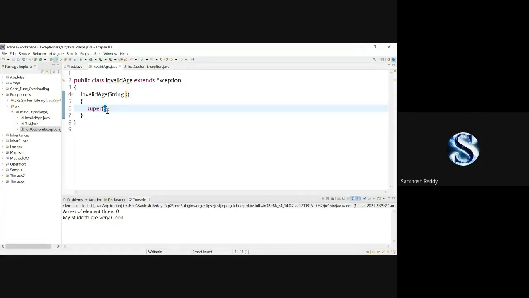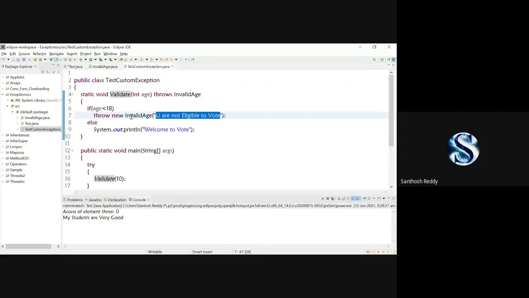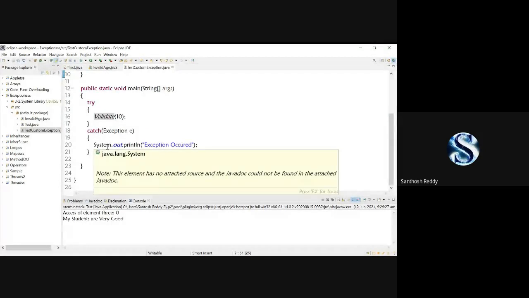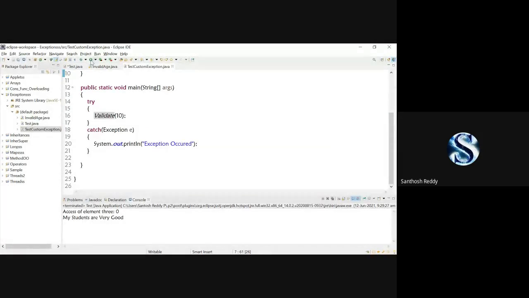Now this super will call the Exception constructor, and that super will call the Throwable class. In the Throwable class, we are going to print the statement that you are not eligible to vote. Once it is printed, it will not come to your else part, it will come to your catch block and execute. Now save the code and run the code.